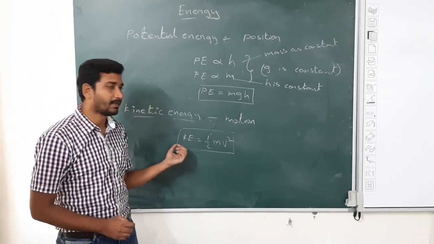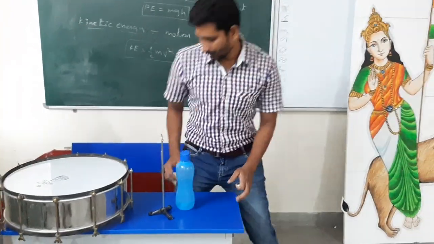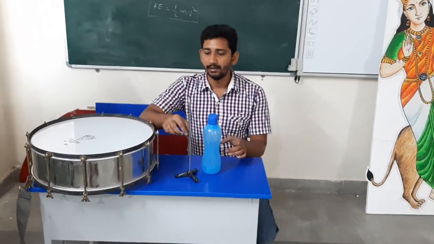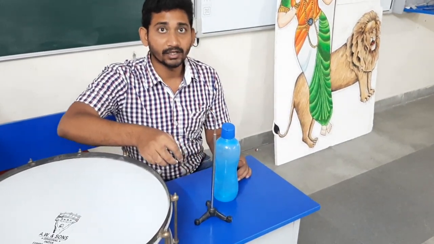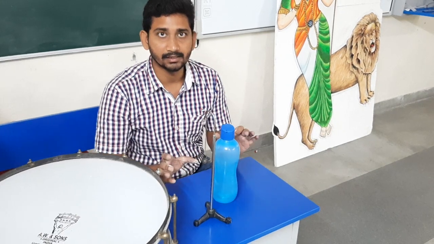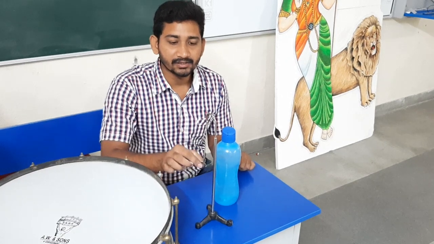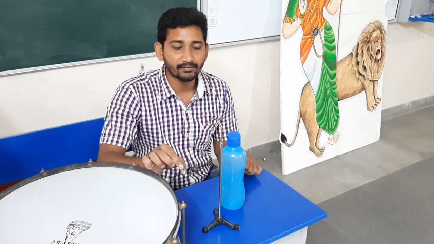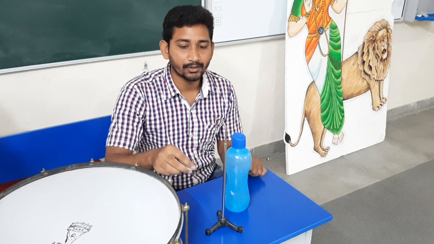Let us do some experiment on kinetic energy also. See, this is a simple pendulum. If I give some potential energy to it, see, now it is at rest. Now I am lifting it to some height. I am giving some potential energy to it, and I am now releasing. With the help of gravity, it is coming back. This potential energy is converting into kinetic energy while it is coming back.